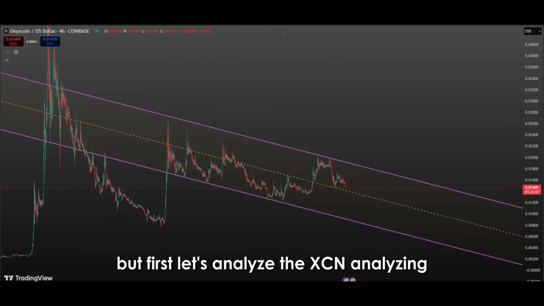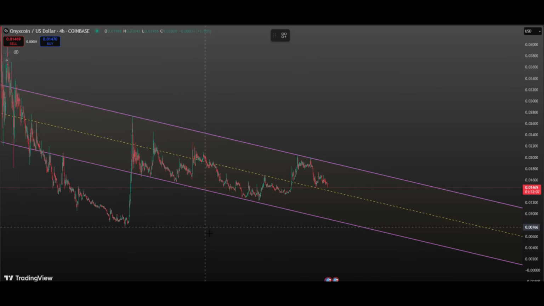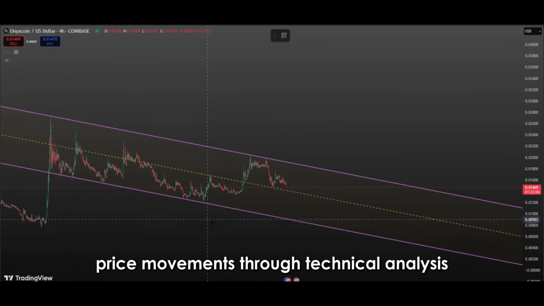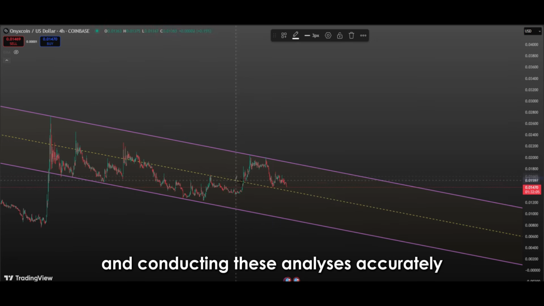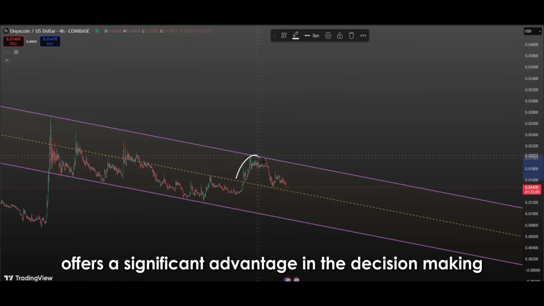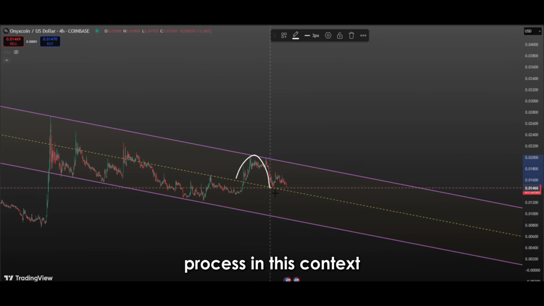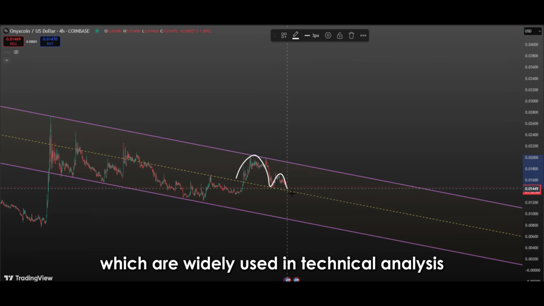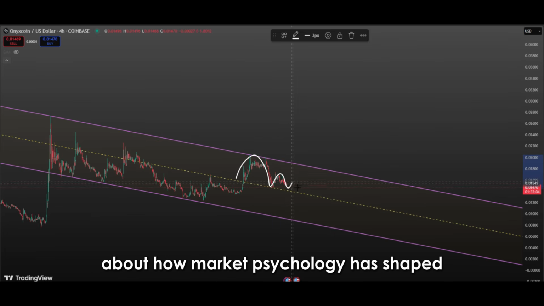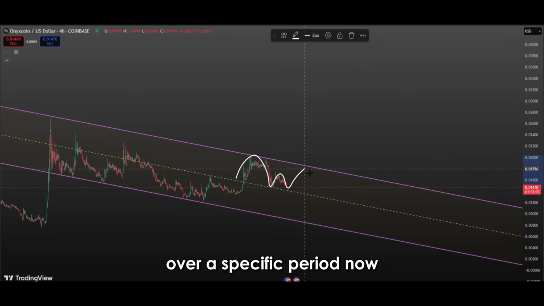But first, let's analyze the Onyxcoin. Analyzing price movements through technical analysis provides investors with various perspectives, and conducting these analyses accurately offers a significant advantage in the decision-making process. In this context, descending channel formations, which are widely used in technical analysis, provide important clues about how market psychology has shaped over a specific period.